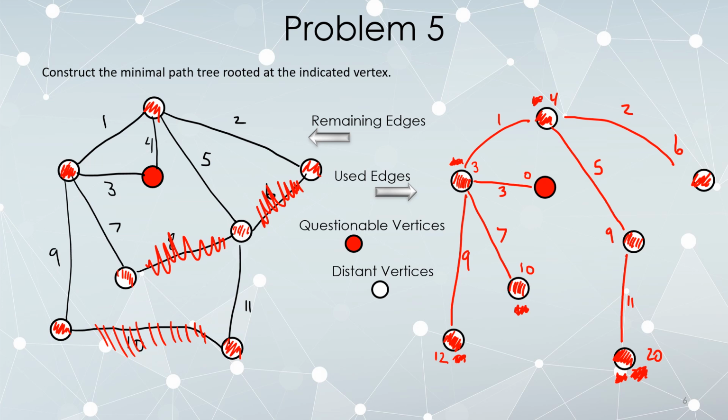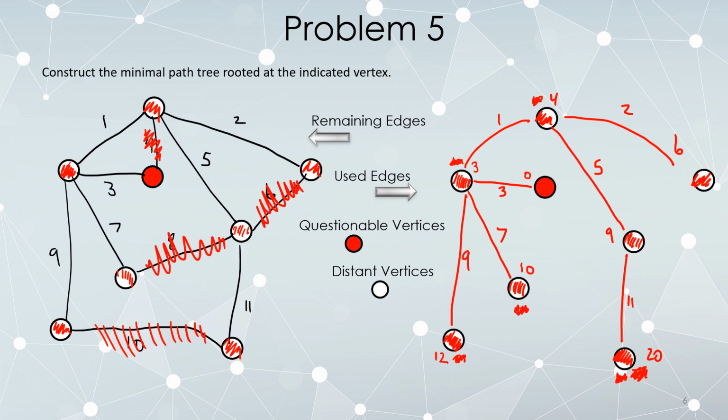Okay, are there any edges that remain that I haven't used? There's this one, this 4. All right, so 0 plus 4 is a tie. I already have a way to get there in 4 steps, or I have a new one. Generally, if you have a tie, the easiest thing to do is not use it. You can make any choice you want. You can decide to use it, but I'm just going to decide not to. It doesn't save me any effort. So let's not complicate things. I'm just not going to try it. And since I made that decision the very moment I attempted to use this edge, I delete it from the list of remaining edges. And now we see there are no edges that remain that I'm not already using.